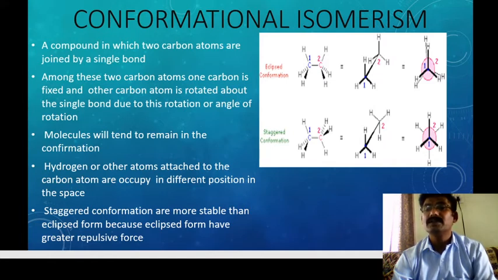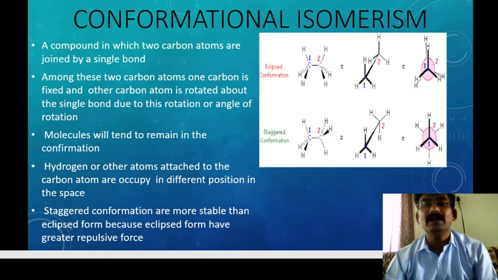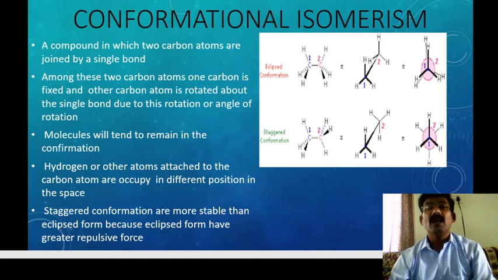Today is the most important topic, that is conformational isomerism.